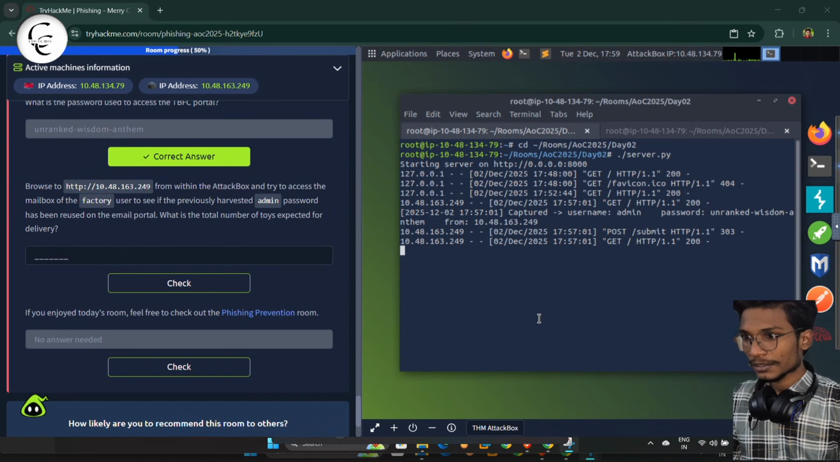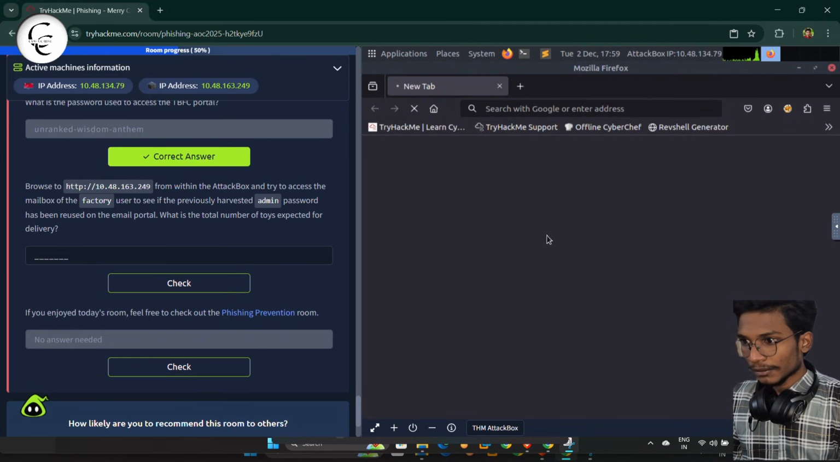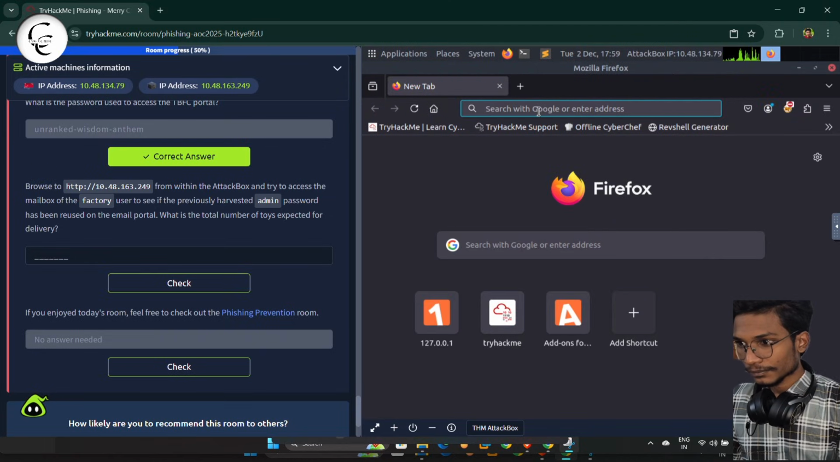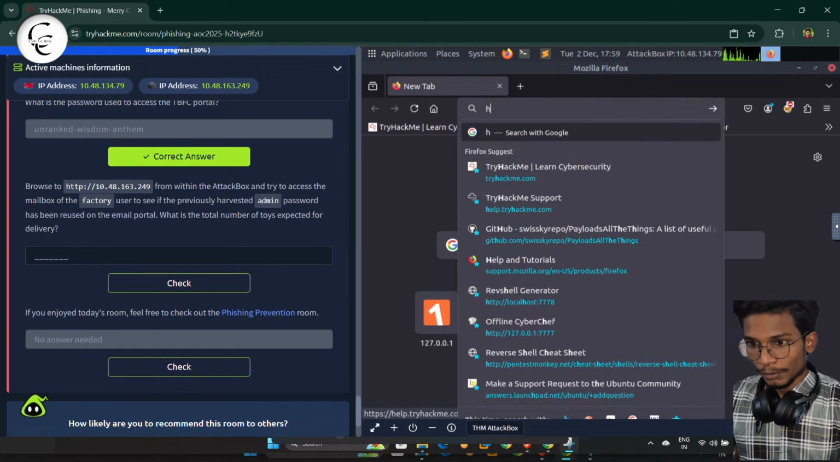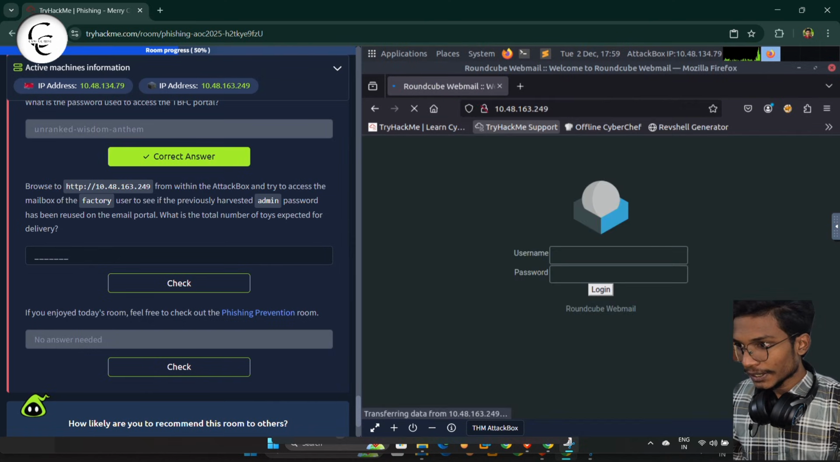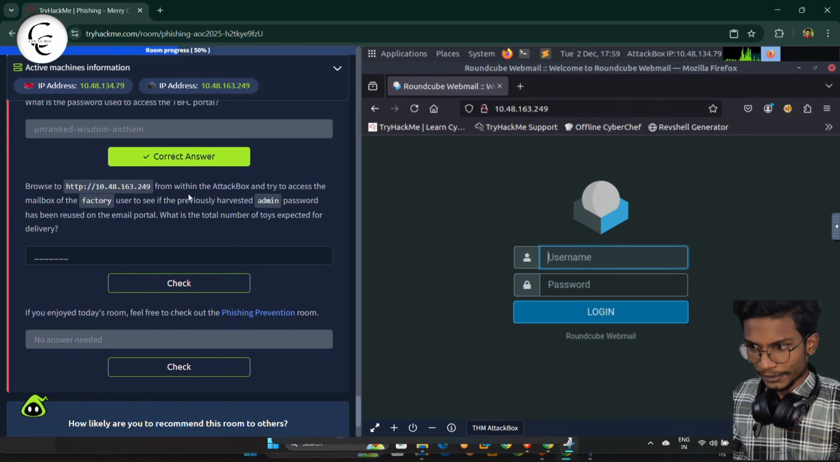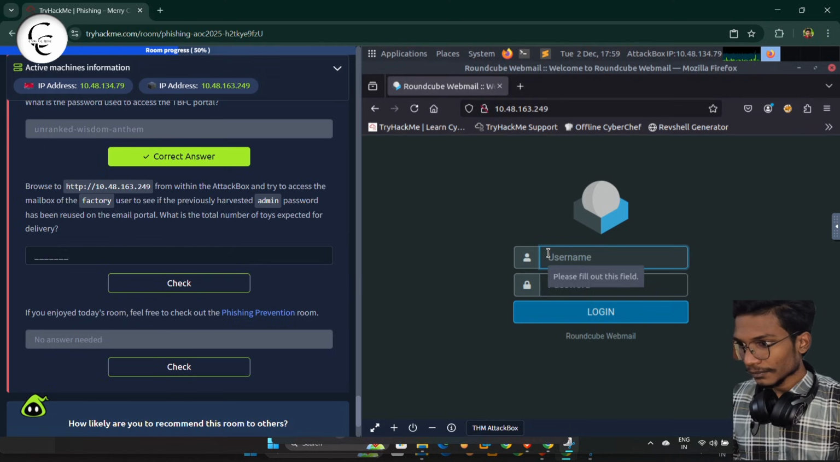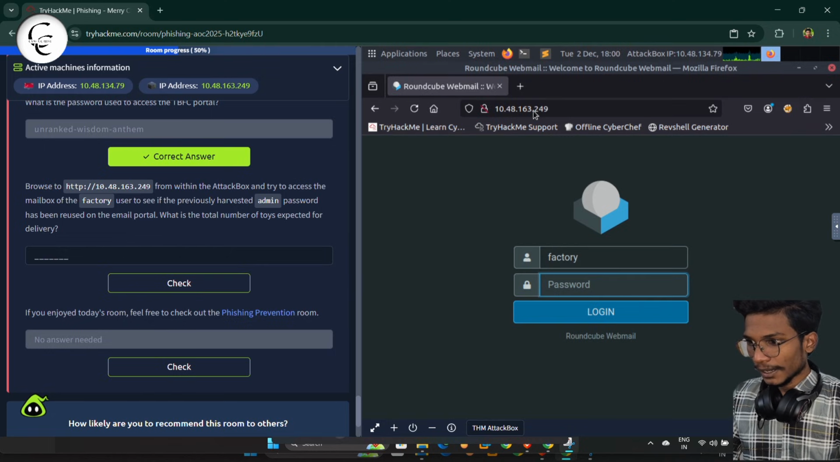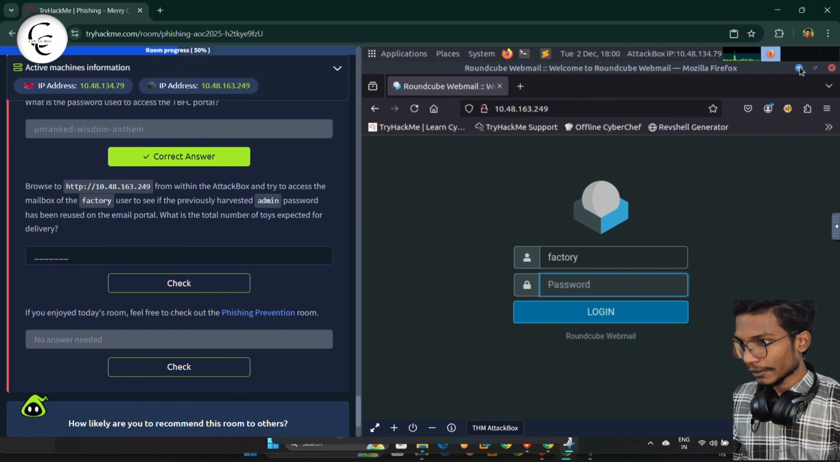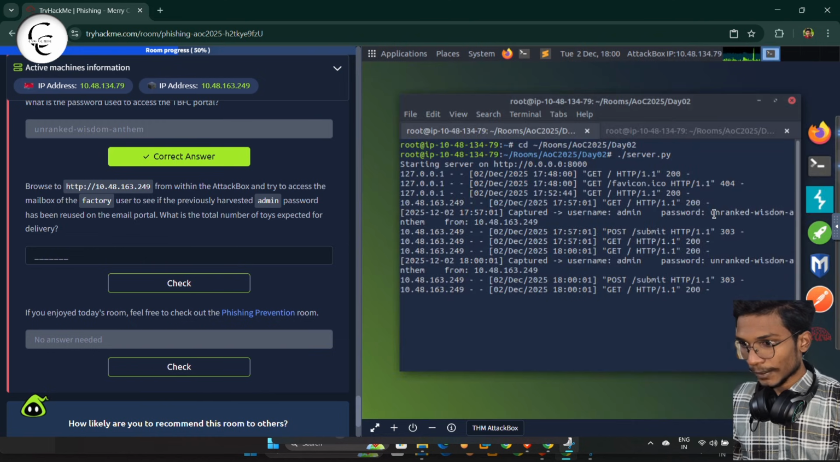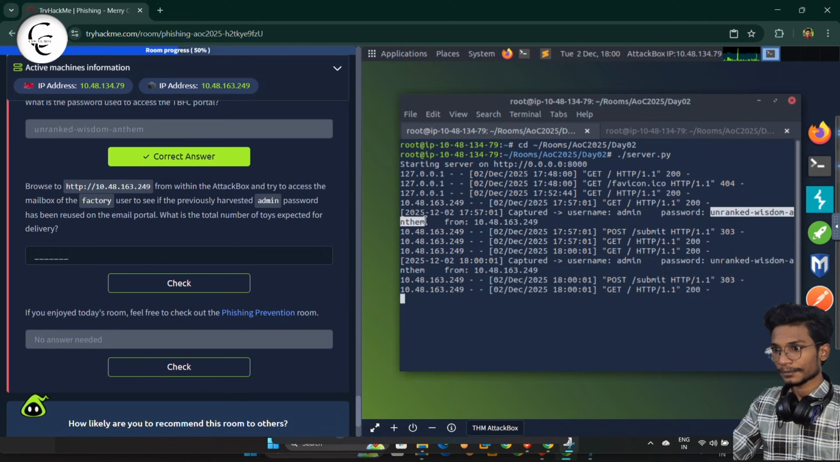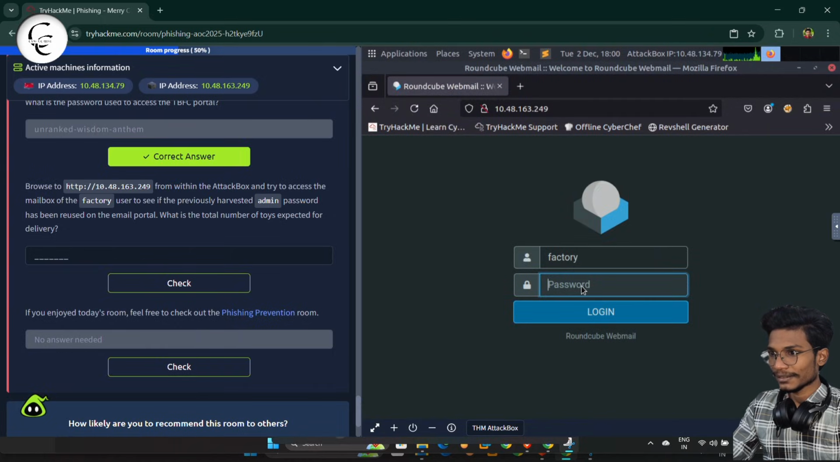We can open the Firefox and here we can type the URL, that is HTTP. So we will type the URL and here you can see this is the factory user, so we'll enter the username as factory and as password, minimize it down, and from here we can select the password and copy it, and simply move to the terminal, paste that and log in.